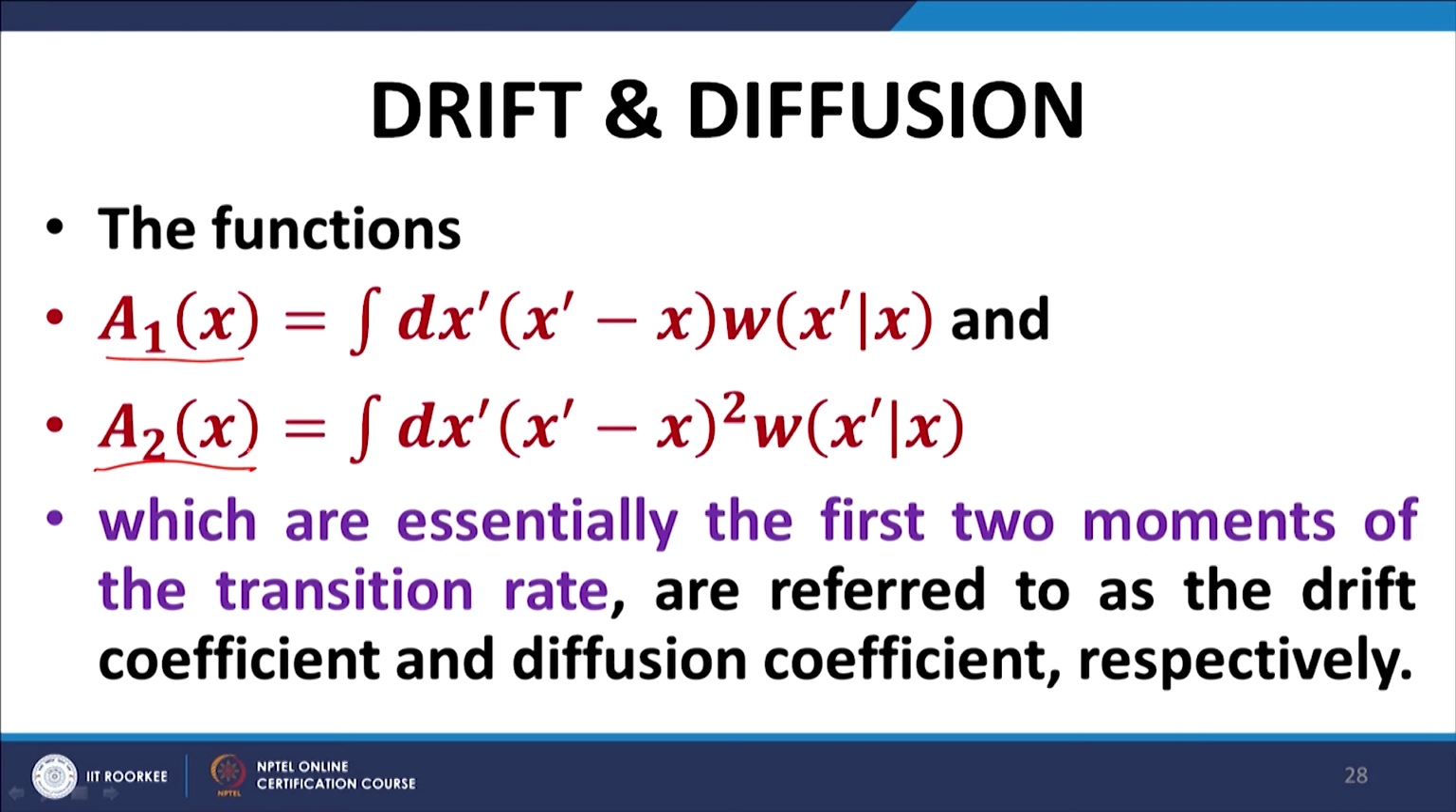They are, in fact, the moments of the transition rates. If you look at it carefully, this is the first moment, this is the second moment, and the first moment is called the drift, and the second moment constitutes the diffusion. And processes that satisfy the Fokker-Planck equation are called diffusion processes.